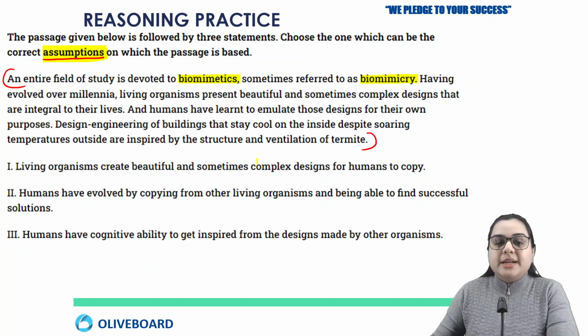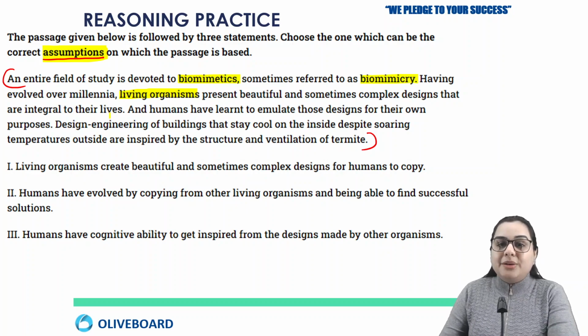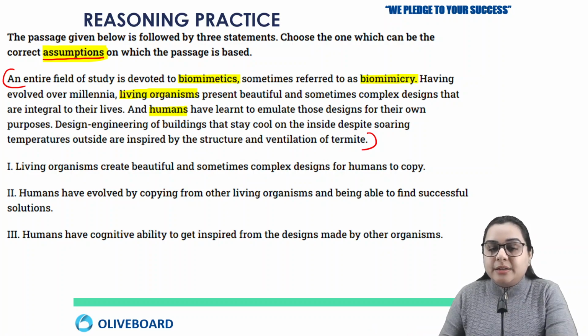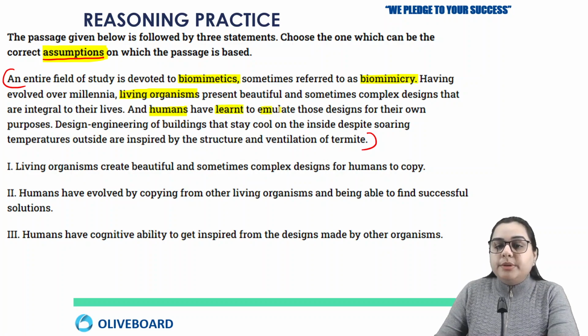The next line says that having evolved over millennia, living organisms present beautiful and sometimes complex designs that are integral to their lives. So we learn a lot from living organisms. And what have humans done? Humans observe those designs, and they have learned to emulate those designs for their own purposes.